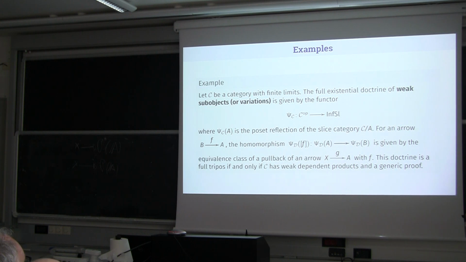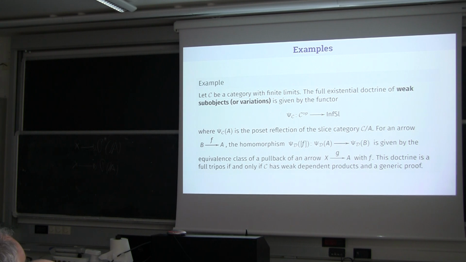Yeah. The assumption of weak dependent products is stronger. What? The assumption of weak dependent products is stronger. No, this is necessary for obtaining the structure of full hyperdoctrine. Is it if and only if? If and only if you have that this is a full hyperdoctrine whenever the base category has these. Maybe I'm misremembering something.